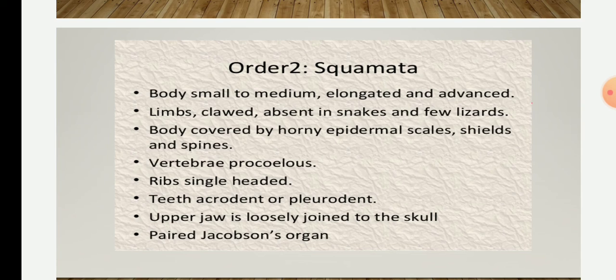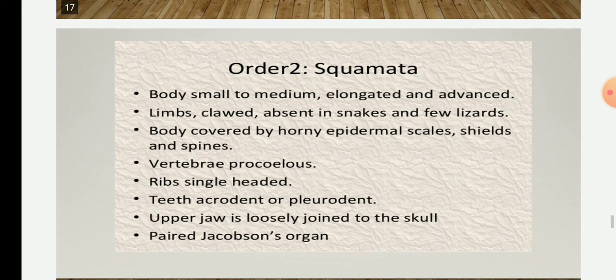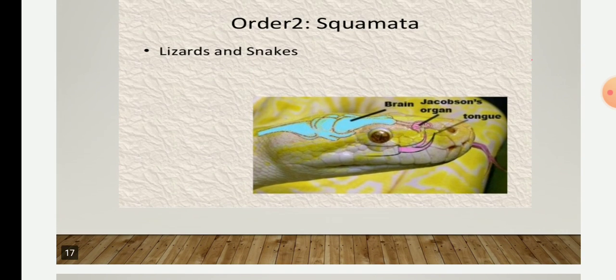Then Jacobson's organs are paired. Here in this picture we can see the Jacobson's organ. What is the function of Jacobson's organ? It detects chemoreception, and it is part of the olfactory system. Then the male possesses a pair of reversible copulatory organs, that is, the hemipenes will be present.